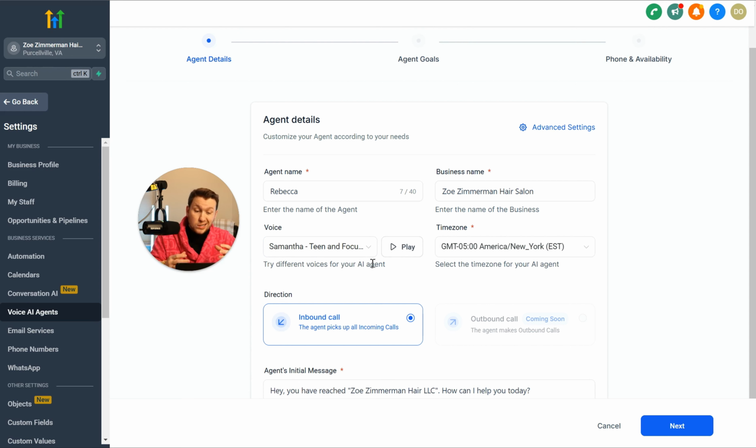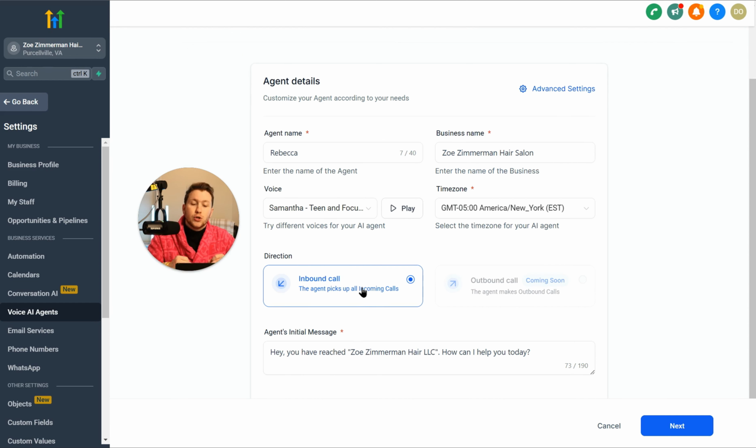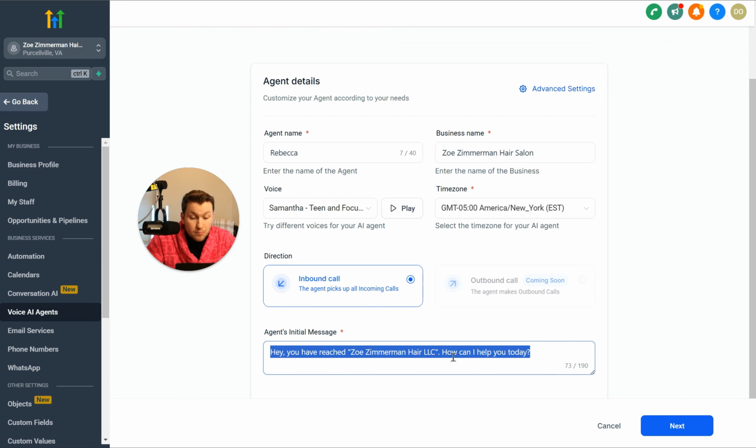And we got tons of stuff to pick from. We're going to just leave with Samantha because it works. Again, some of these sound more like robots, so make sure you pick that properly. Pick your time zone. Right now, you can only do inbound calls. Outbound calls will be released soon.